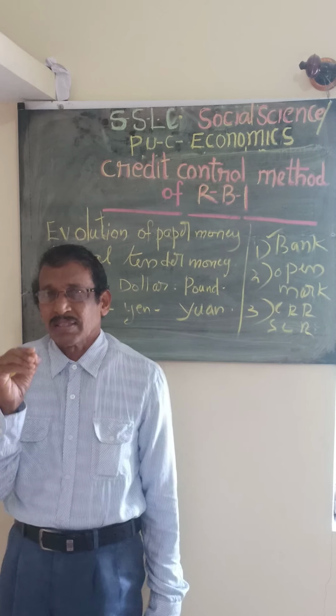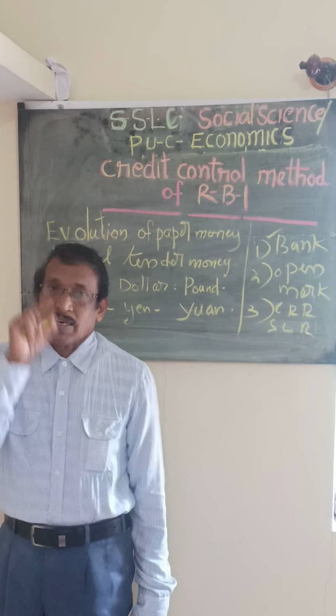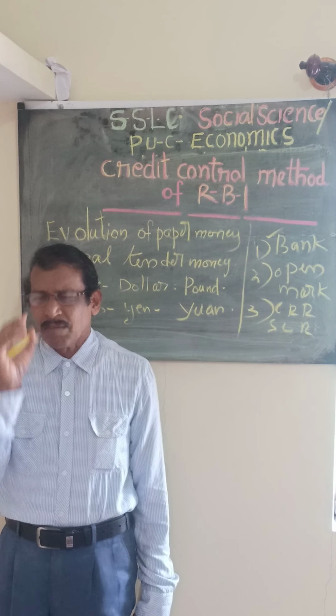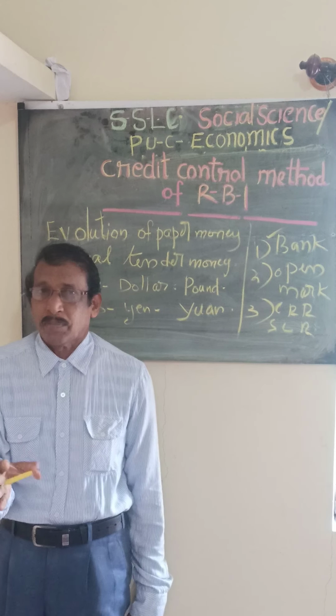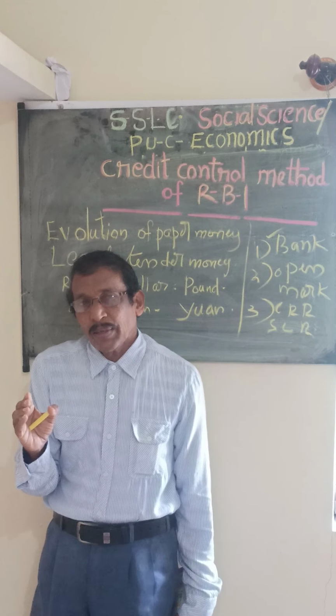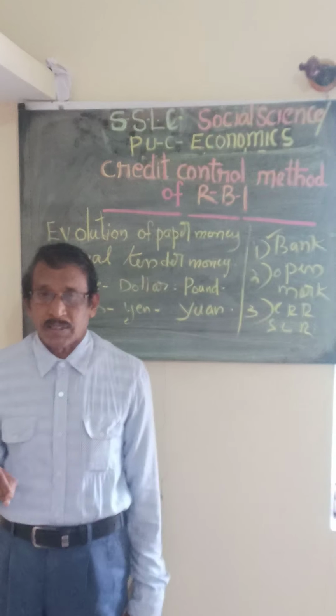Suppose the value of a security is 1 lakh rupees, the commercial bank will give only 40% or 30% or 50%, whatever it may be. Anyway, the commercial bank will not give the full value of that security.